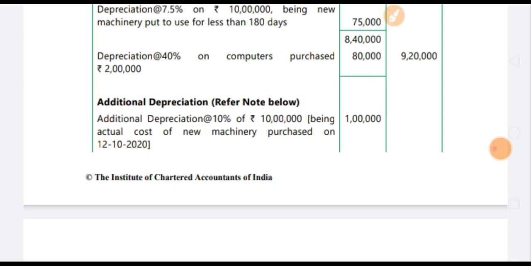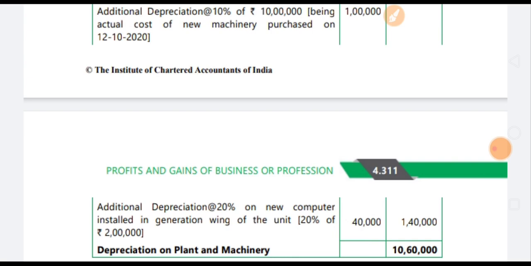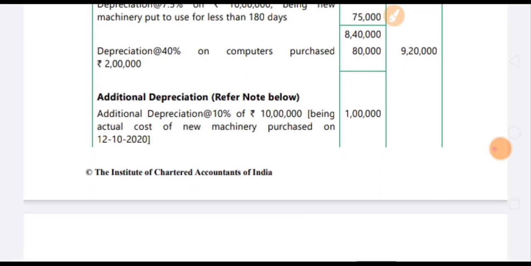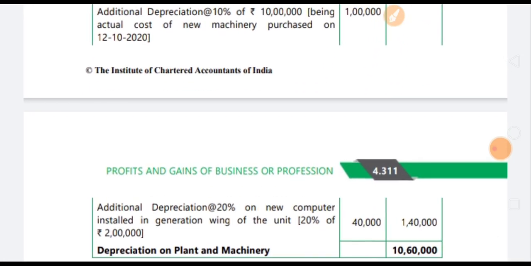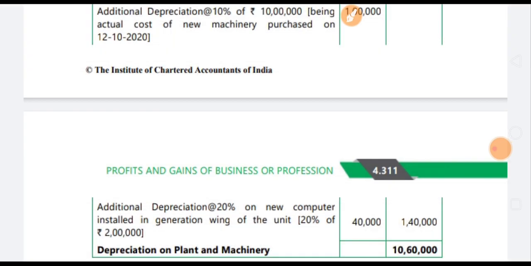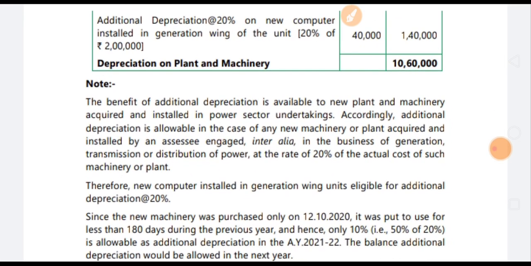So what is the note below? We will study it here. Additional depreciation on the new computer in the generation wing at 20% of 2 lakhs. So for the additional machinery purchase, that is 20% of 2 lakhs, 40,000. Normal depreciation is already given here, 80,000. So the additional depreciation at 20% is 40,000. Next, we study the note here. The total depreciation on plant and machinery we add is 10,60,000.